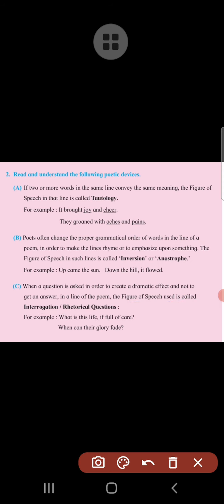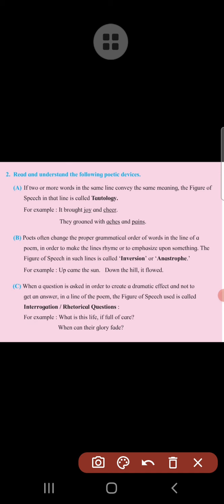Let me give you the explanation of the rhetorical question. When a question is asked in order to create dramatic effect, not to get an answer, and such a line appears in the poem, it is an example of interrogation or rhetorical question. We will try to understand this concept with the help of examples.